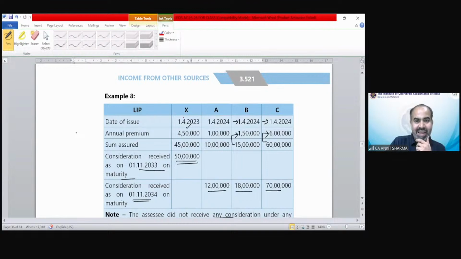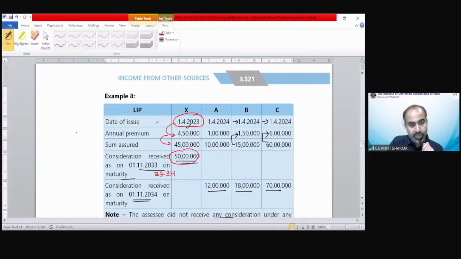Now you can see the date of issue is 1st April 2023. The annual premium was 4,50,000. The sum assured is 45 lakhs, and the consideration was already received on 1st November 2033. That means in previous year 33-34, you have received the consideration earlier, 50 lakh rupees.